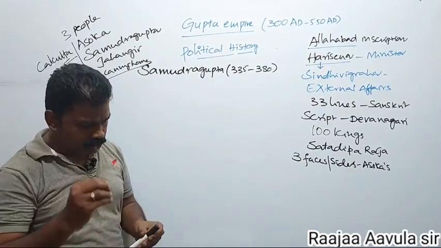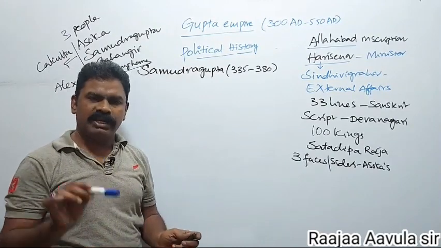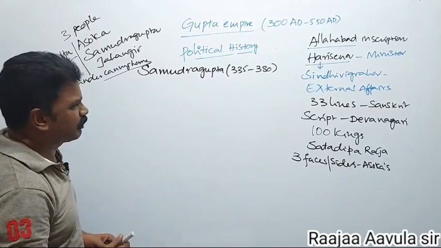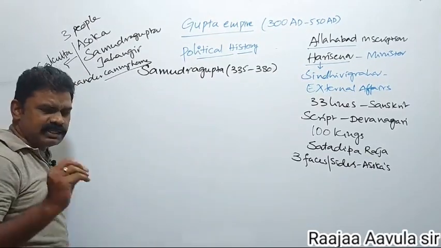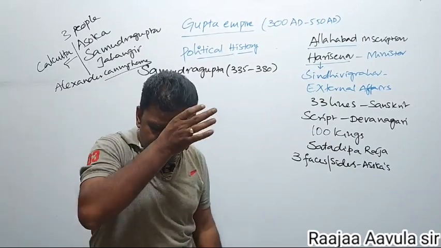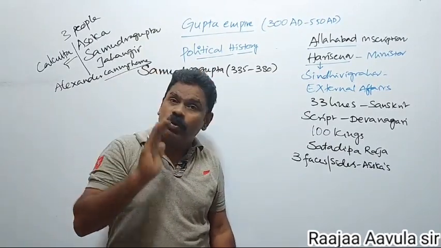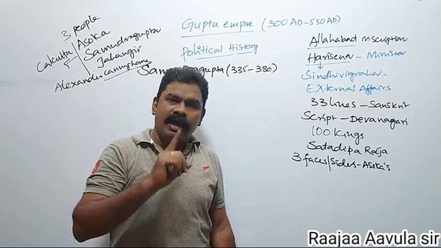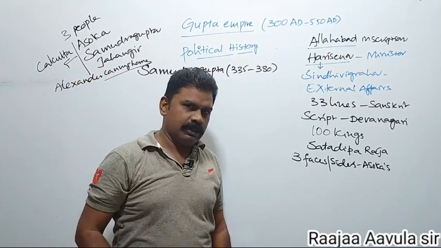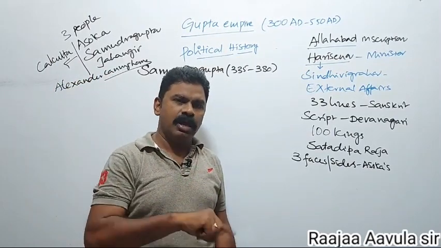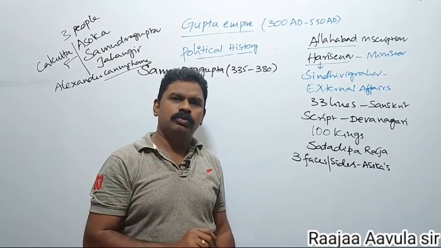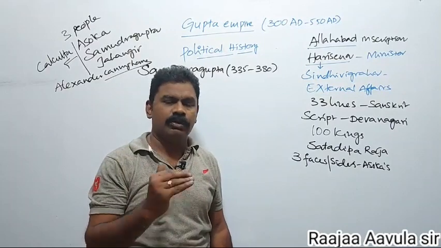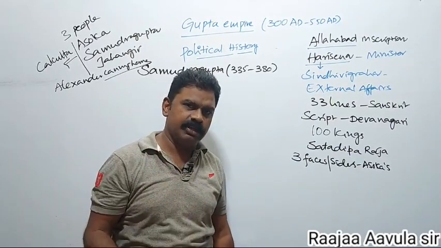Many attempts were made to understand this inscription. Once in an examination, a question was asked: which of the following rulers is mentioned in the Allahabad inscription of Samudragupta? Maurya Chandragupta, Asoka, Chandragupta II, and Kumaragupta. Like that, they gave one question in the earlier UPSC examinations.